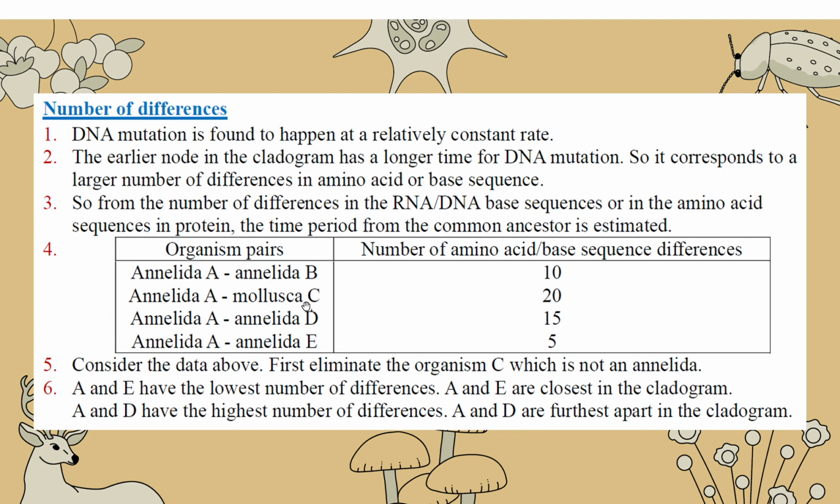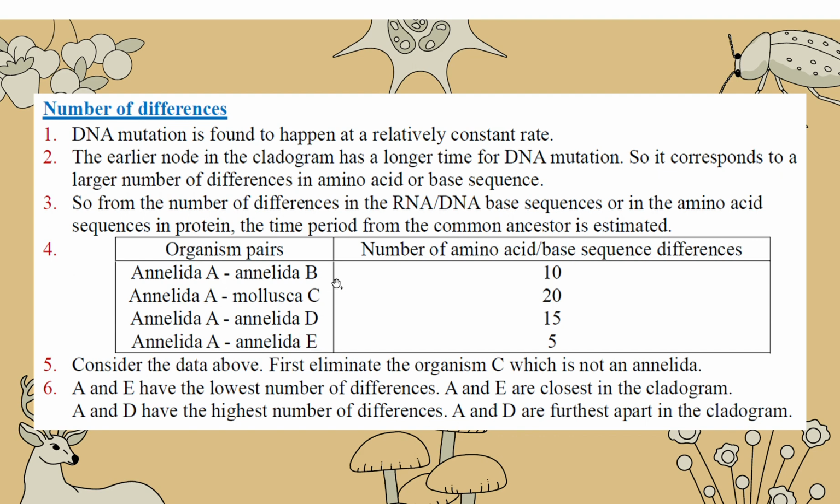So C can be eliminated. We don't need to care about C. It's a completely different thing. So we talk about A, B, D, and E, and you compare them. Obviously, A and E have the smallest number of amino acid differences, the smallest number of mutations. Of course, they are closest together, and the farthest one is A and C.